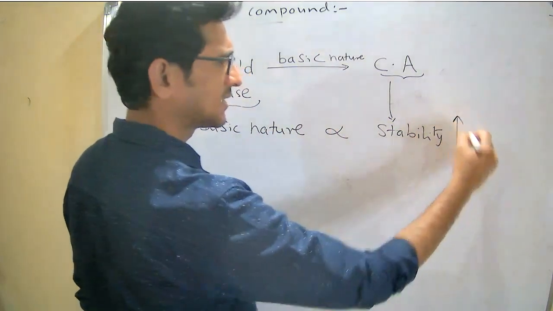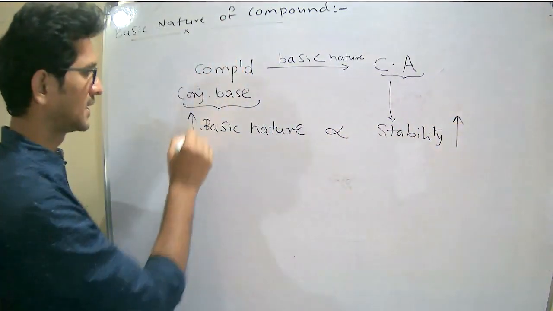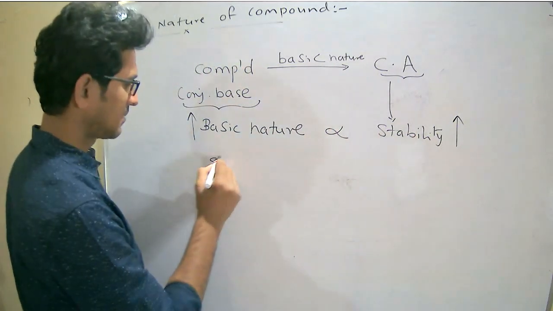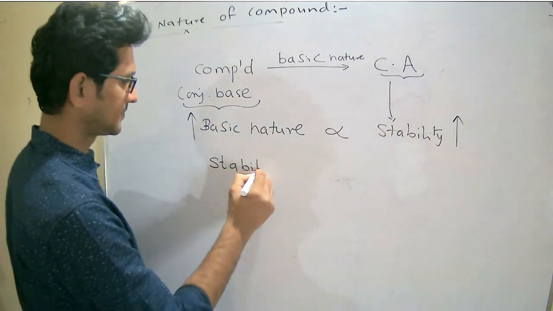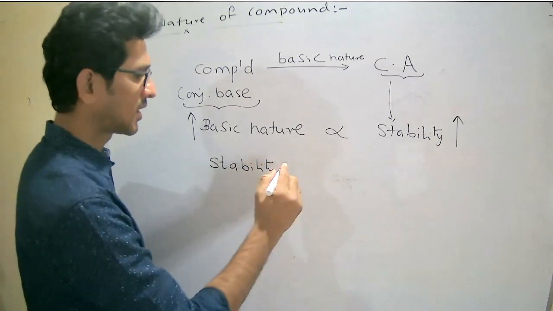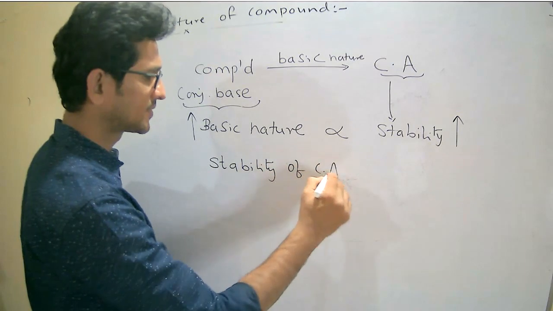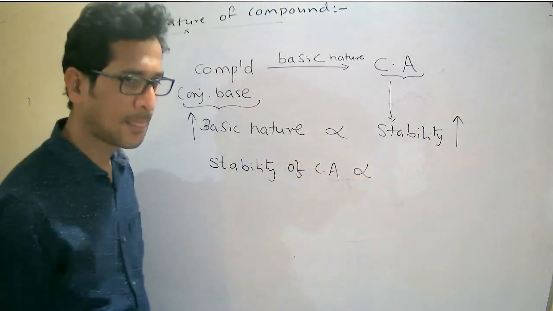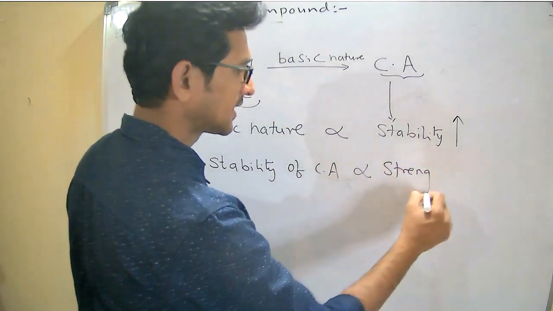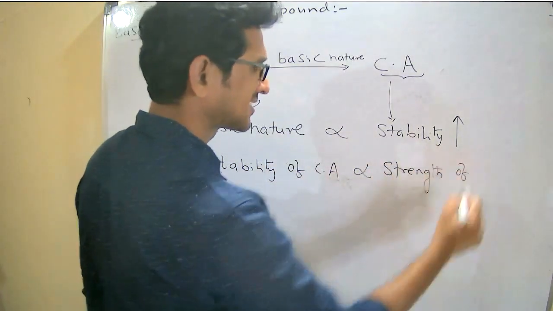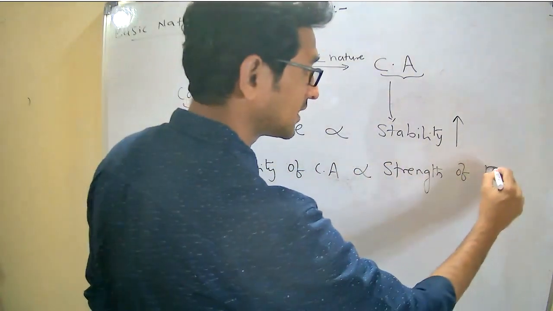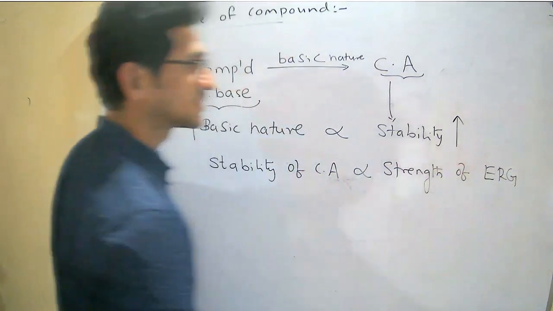If stability increases, the basic nature increases. Right. The stability of the conjugate acid is directly proportional to the strength of the electron releasing group,